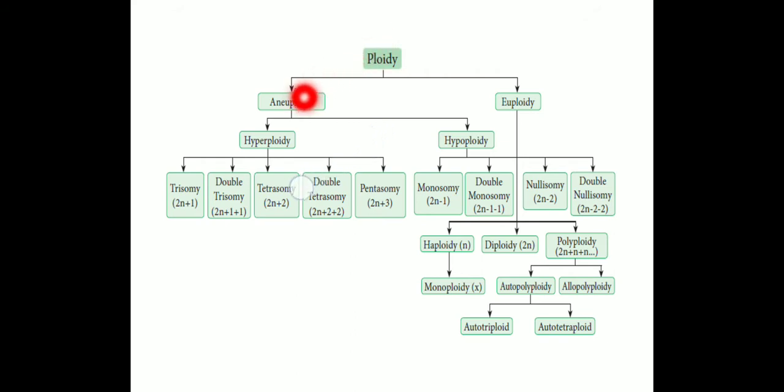So ploidy is classified into two types. The first one is aneuploidy, then the next one is euploidy. Aneuploidy involves individual chromosomes of the organism.